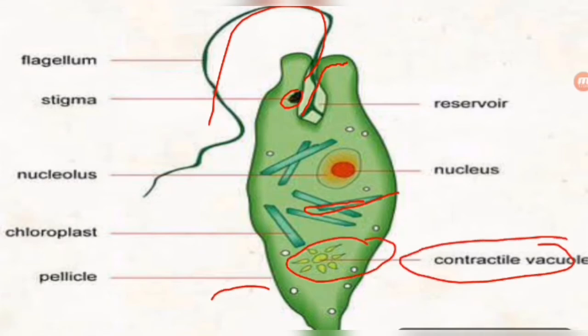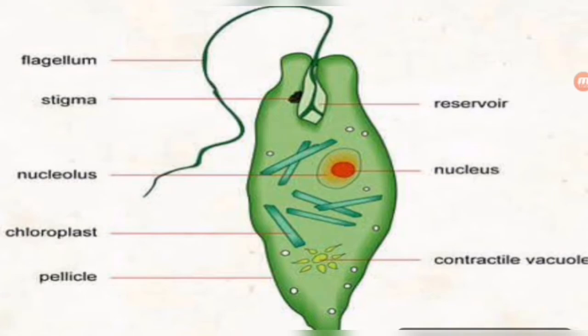What does it mean? Contractile vacuole, at the time of absorption of water, it maintains the concentration of water inside the euglena body. So to maintain the water concentration and salt concentration inside the euglena's body, there is a vacuole, and it is called the contractile vacuole. I think it is clear.